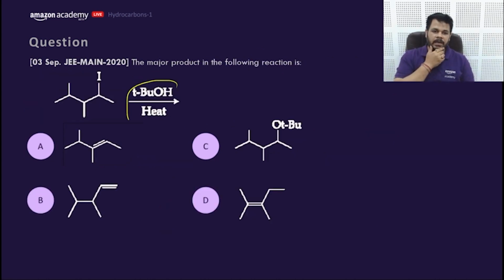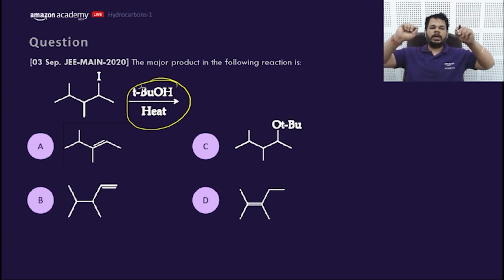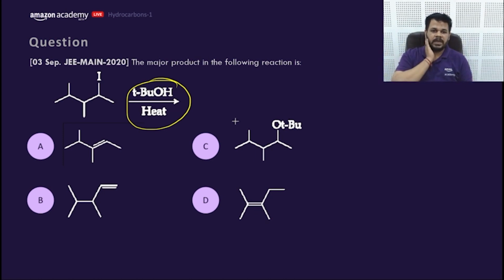Next, again, this is the bulky base, 2020 3rd September JEE Mains question. This is a bulky base which will go for Saytzeff or Hofmann. You already know. So what would be the answer? If you are able to solve the previous year questions, that means we are on the right track.